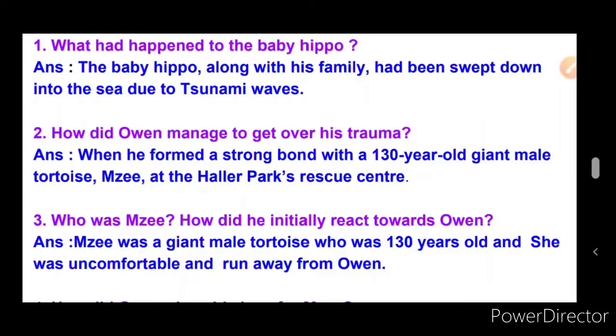Listen carefully. How did Owen manage to get over his trauma? Trauma means from the shock that he lost his family. That was the shock. How did Owen manage to get over his trauma? Trauma means shock. Look at the answer here.